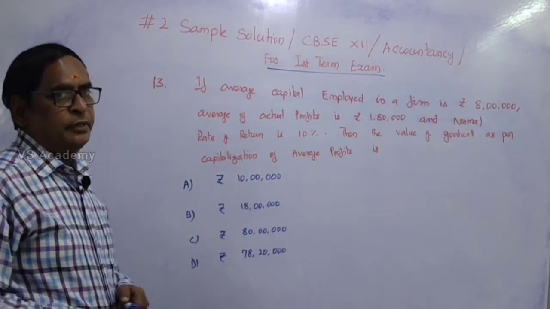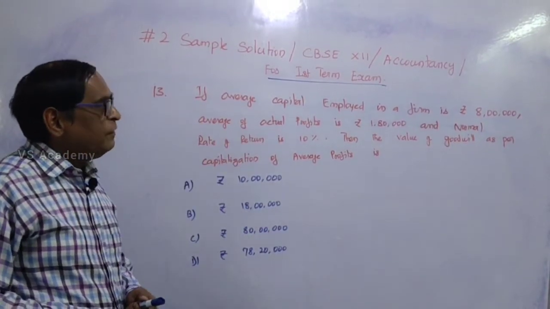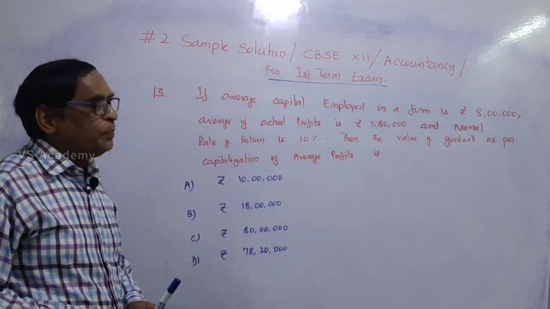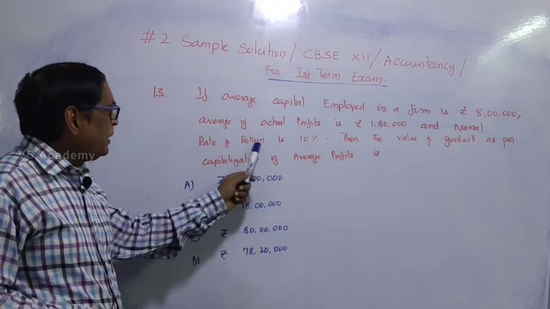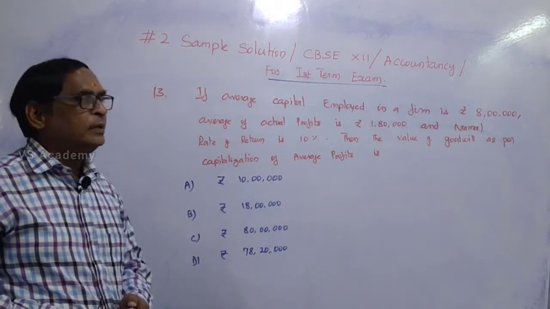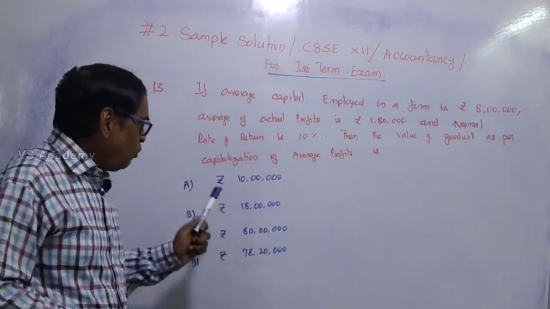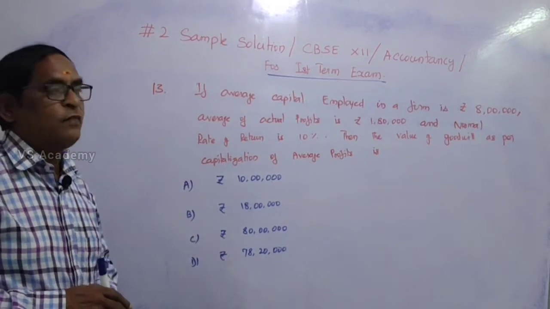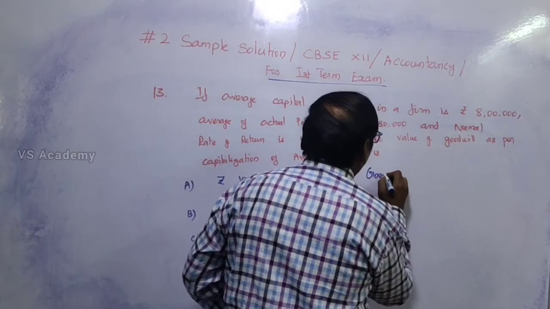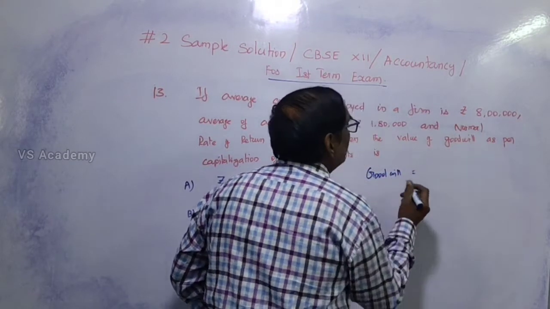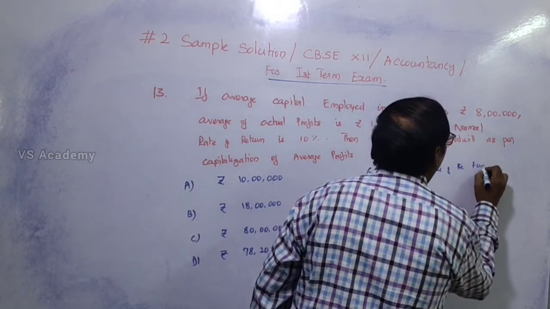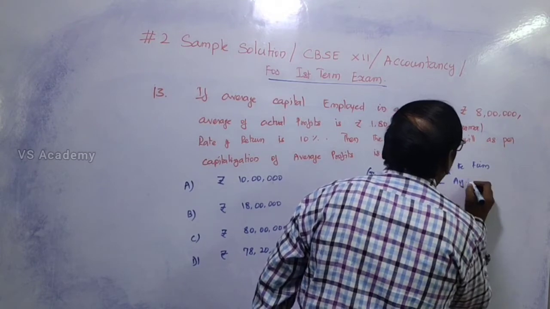Question number 13. If average capital employed in a firm is rupees 8 lakhs, average of actual profits is rupees 1,80,000 and normal rate of return is 10%, then the value of goodwill as per capitalization method of average profit is. There are 4 answers given. First of all, we should know the formula for the capitalized method. So, goodwill equals the capitalized value of the firm minus average capital.